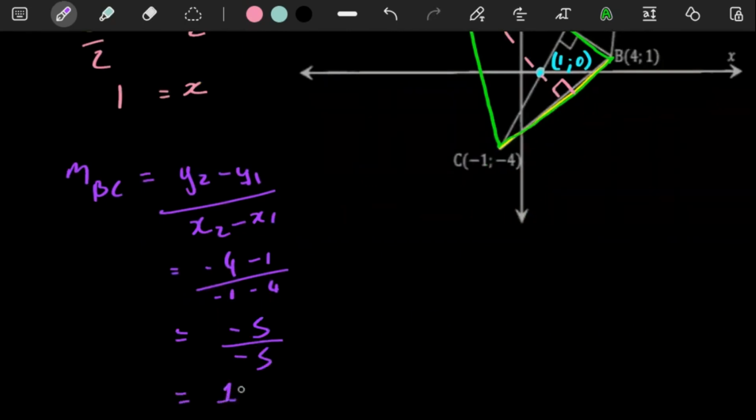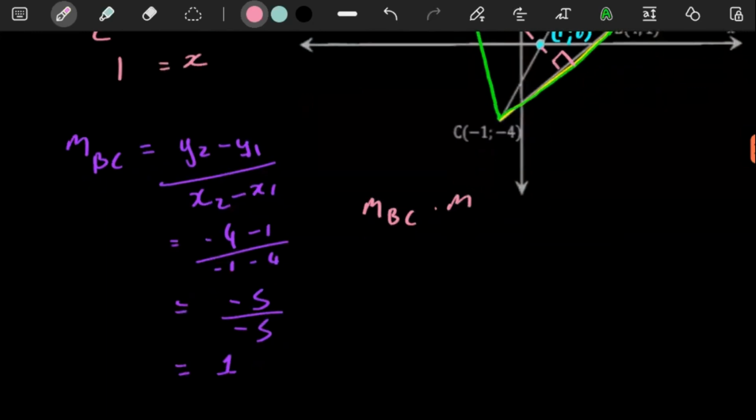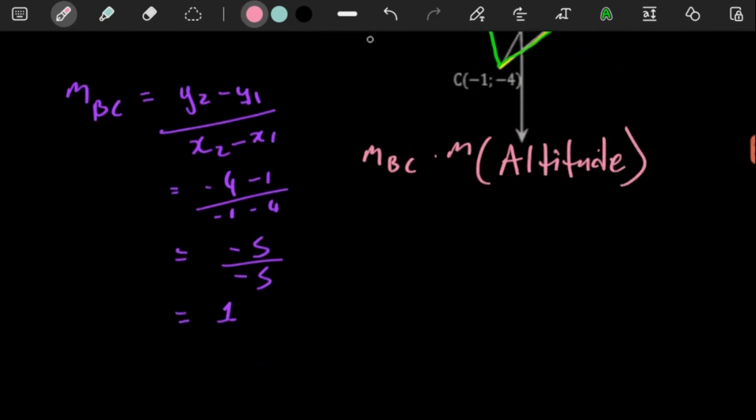Perfect. So remember, the gradient of BC multiplied by the gradient of the altitude, let's just put altitude here, we know this is equal to -1.